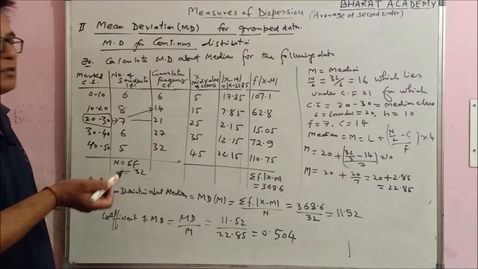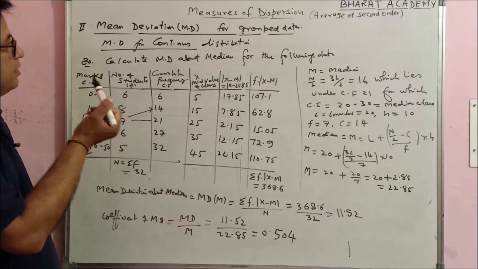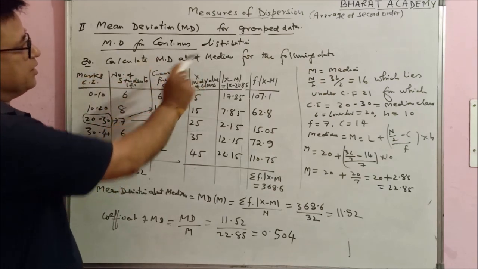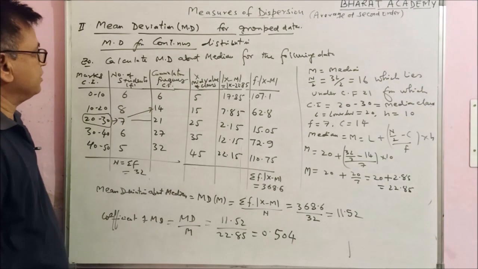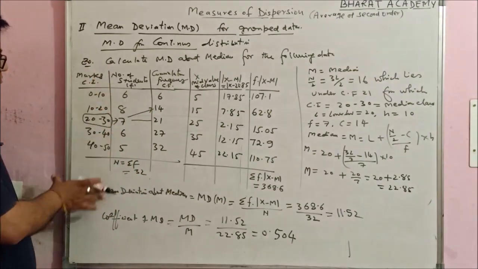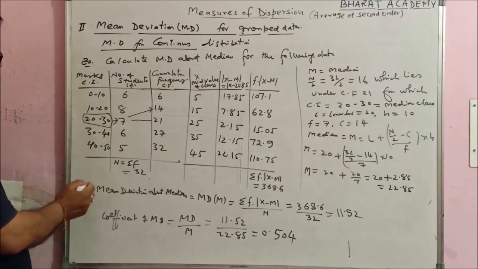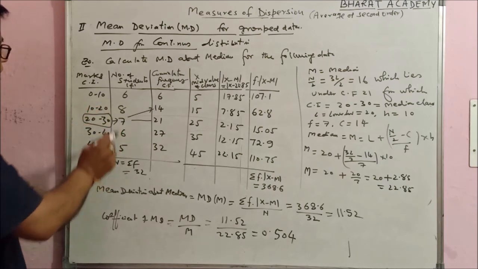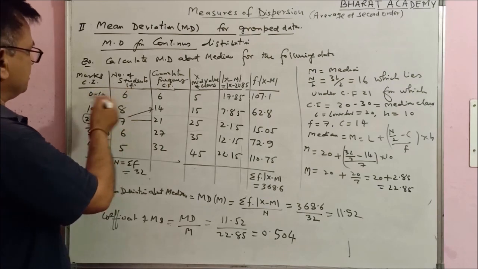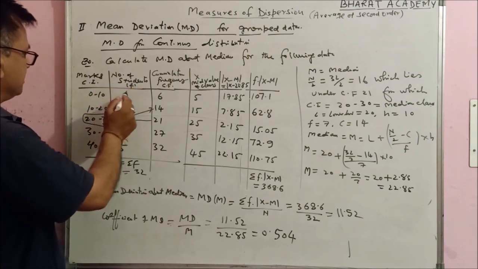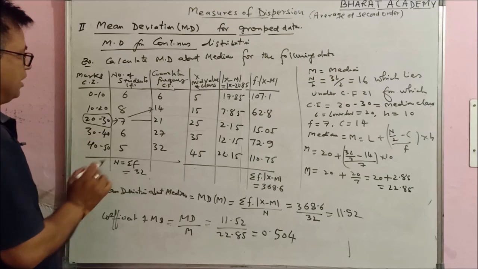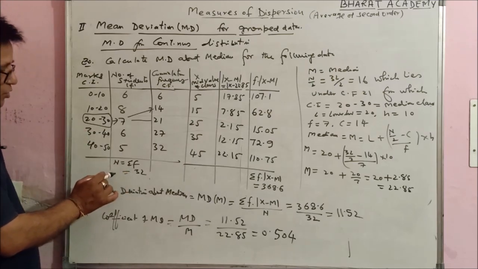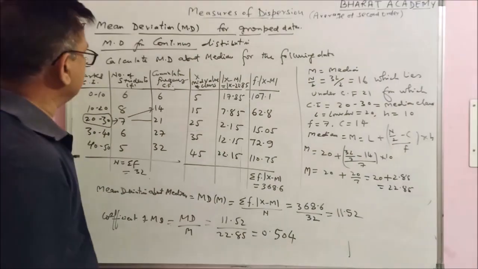Now the question based on mean deviation for continuous distribution is: calculate mean deviation about median for the following data. Marks are given. This is the class interval 0 to 10, 10 to 20, 20 to 30, 30 to 40, 40 to 50, and the number of students who secured these marks. These are the frequencies 6, 8, 7, 6, 5. Total frequency is 32. This is actually your capital N, the total frequency.